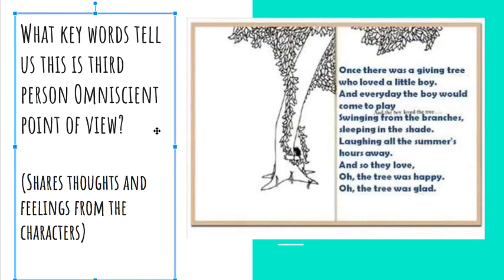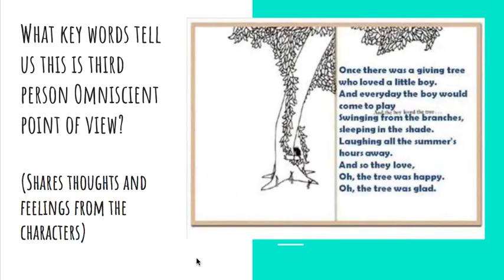How do we know that this is omniscient point of view? It never says I, so we know it's third person, but how do we know it's omniscient point of view? Well, we know how the tree is feeling, right? The tree loved the little boy. What else do we know? How else was the tree feeling?